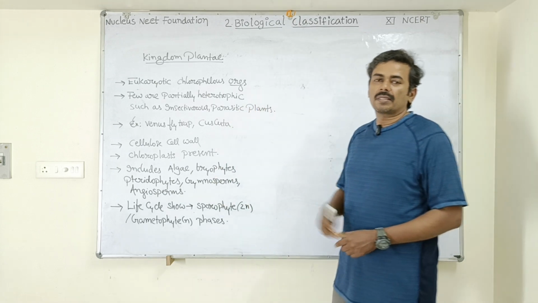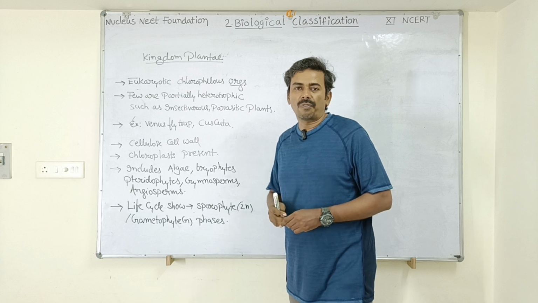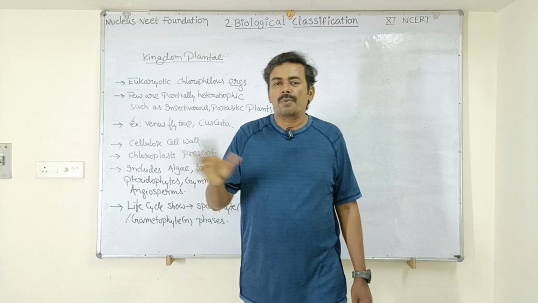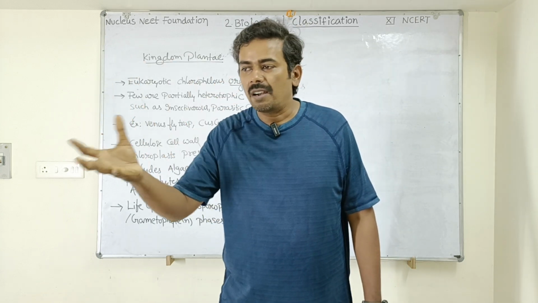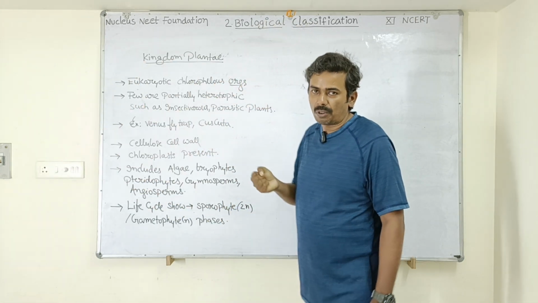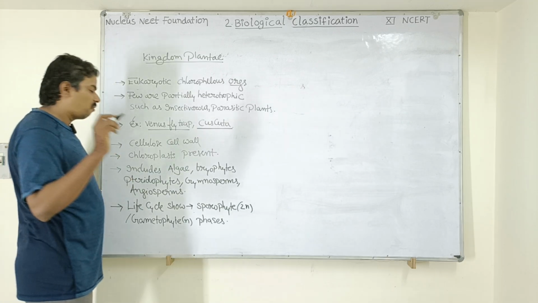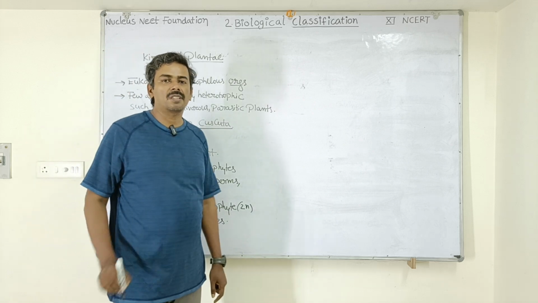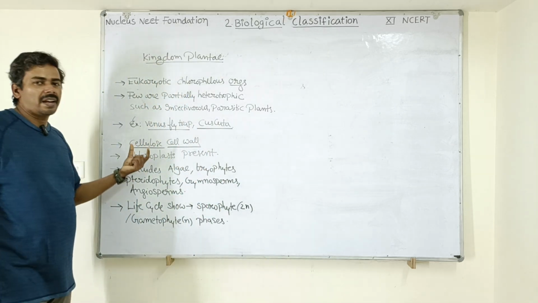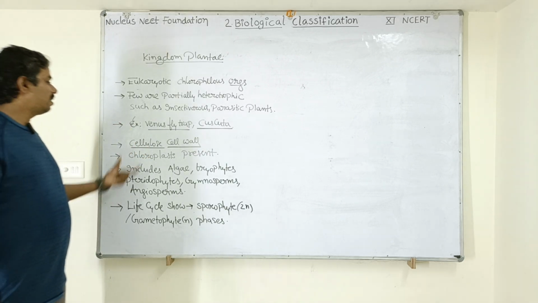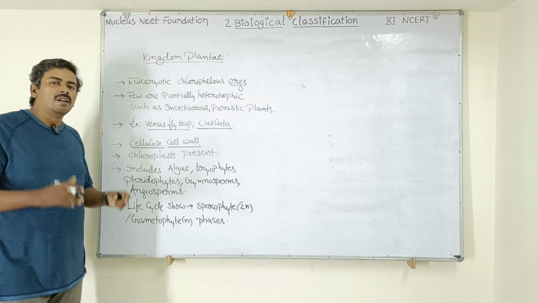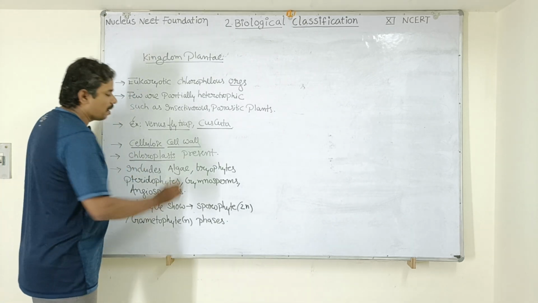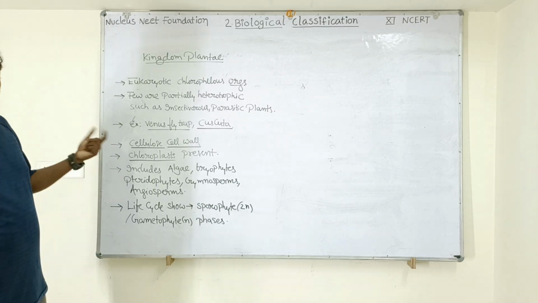Some are parasitic plants. Parasitic plants are also partially heterotrophic, such as the Cuscuta plant. Cuscuta plant is a complete stem parasite. The plant does not produce any leaves. It simply grows on a host plant and absorbs the nutrients from the body of the host plant. Next, another important character of the plant kingdom is the presence of a cellulosic cell wall. The cells have a cellulosic cell wall, and cellulose is a kind of polysaccharide. It is a tough material which gives protection to the cell from external environmental conditions. And the plant cells show chloroplasts which carry out photosynthesis.